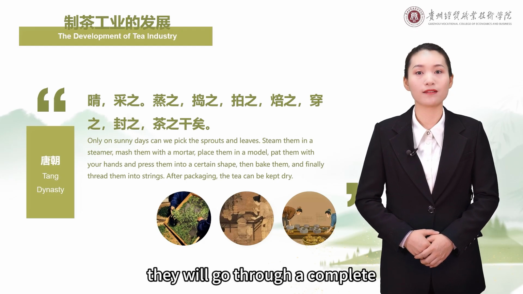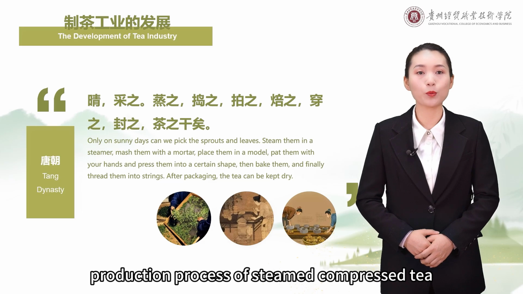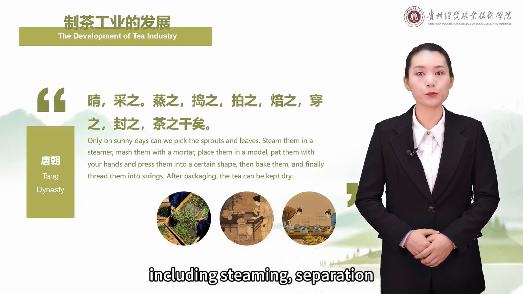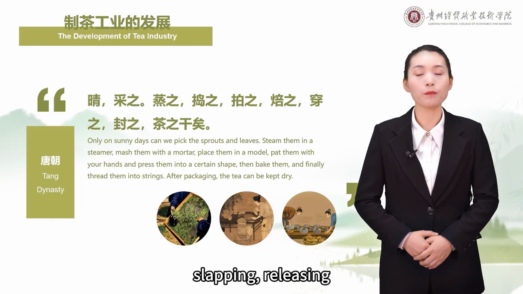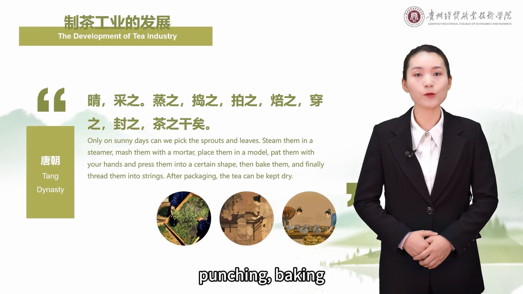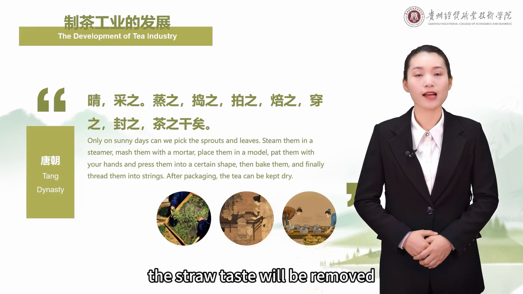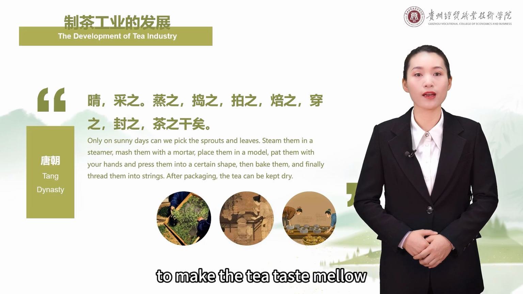Later, they will go through a complete production process of steamed compressed tea, including steaming, separation, pouring, filling, slapping, releasing, breaking and drying, punching, baking, stringing, and sealing. After these steps, the straw taste will be removed to make the tea taste mellow.